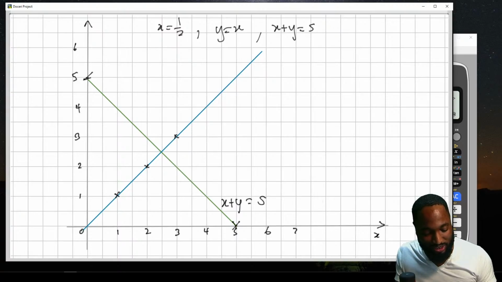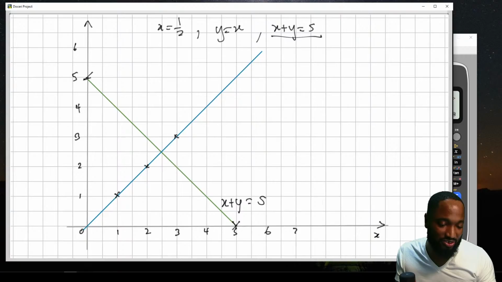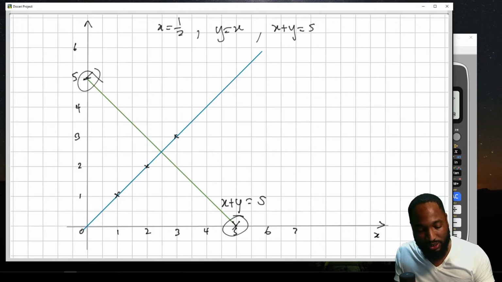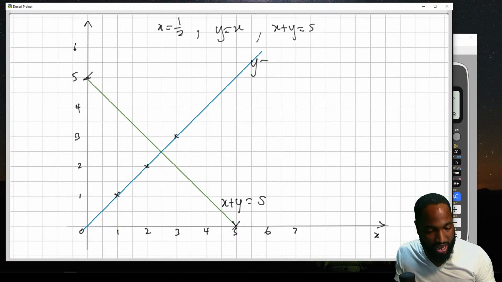I'm sure there are some students who work it out the long way. When x is equal to 0, y is equal to 5. When y is equal to 0, x is equal to 5. And you literally find the points on the line. But this is the line y is equal to x.